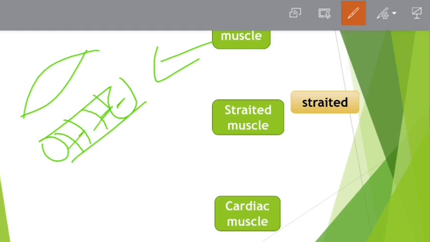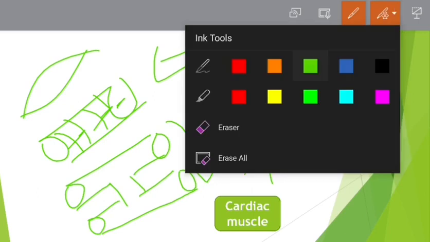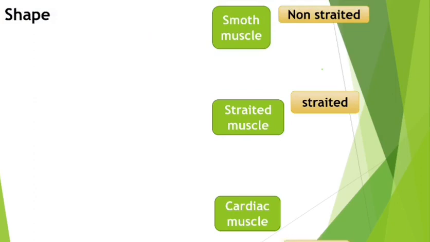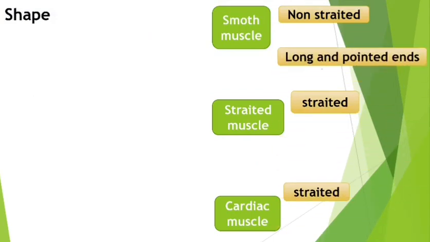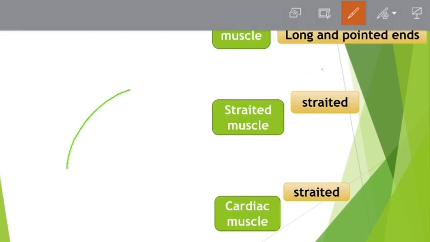Again, you need to know what striations are. Striations are nothing but these bands. Alternate light and dark bands are called striations. They are just bands present in a muscle cell. So in striated muscle and cardiac muscle, the striations are alternate light and dark bands. Striated muscle and cardiac muscle both have striation, while smooth muscle does not have striation. So that's why they are called smooth. Smooth means no bands, no striation. So it's easy to remember now.